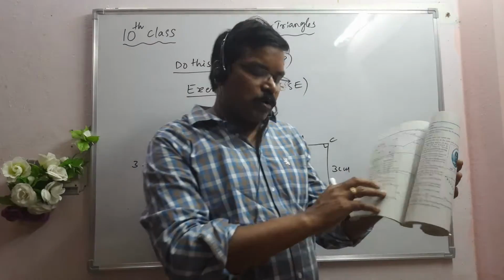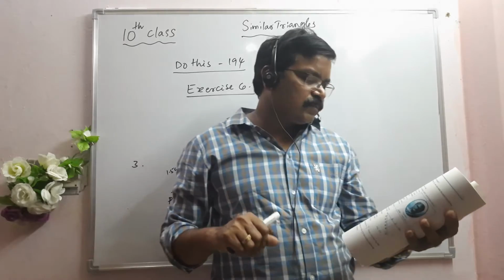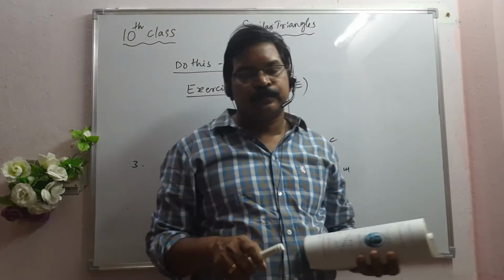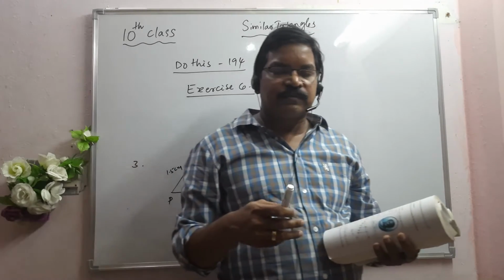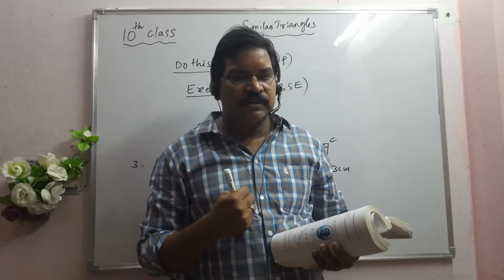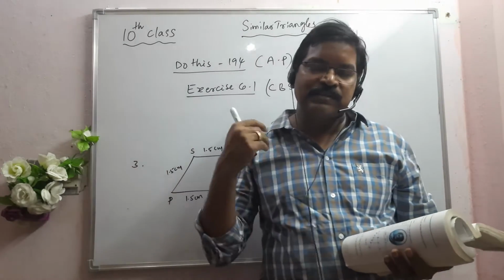Here in Exercise 6.1, this is the CBSE textbook. First question: fill in the blanks using the correct word given in brackets. See, yesterday I explained that two circles are always similar, two squares are always similar, two equilateral triangles are always similar.